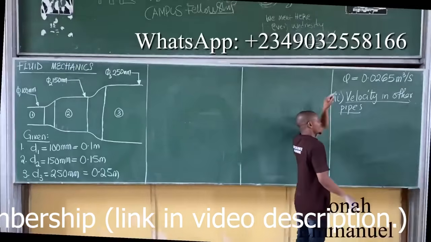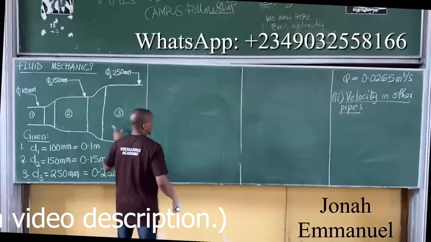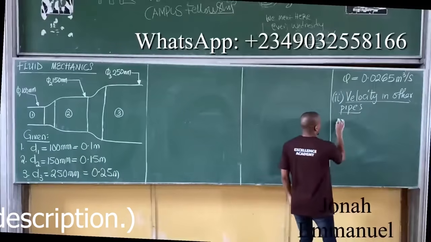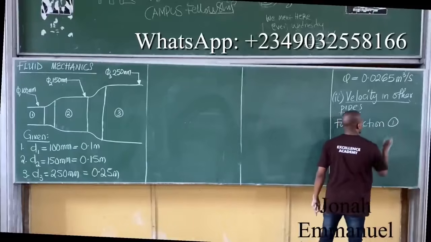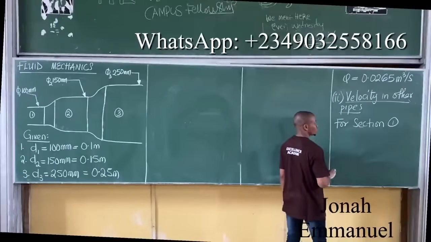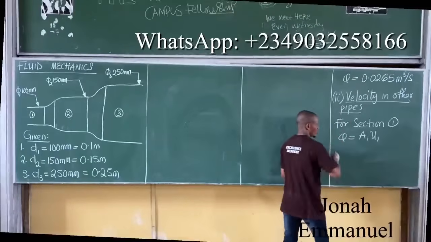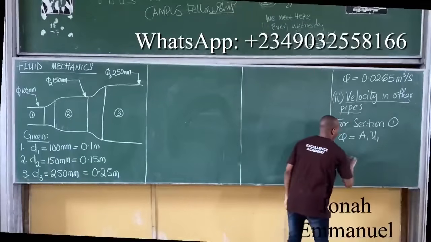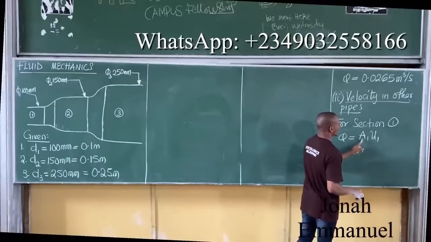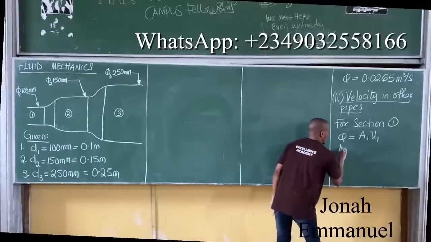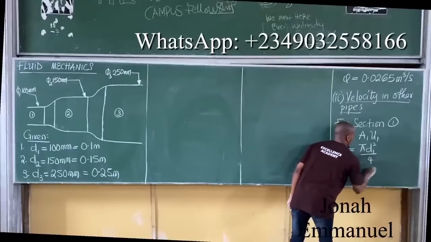So the velocity on that pipe means the velocity in pipe 1 and that of pipe 3. Alright, so let's get for section 1. For section 1, or for pipe 1, from the continuity equation, we have that Q is equal to A1 U1. Our first task is to find A1. We know that A1 is equal to pi D1 squared all over 4.